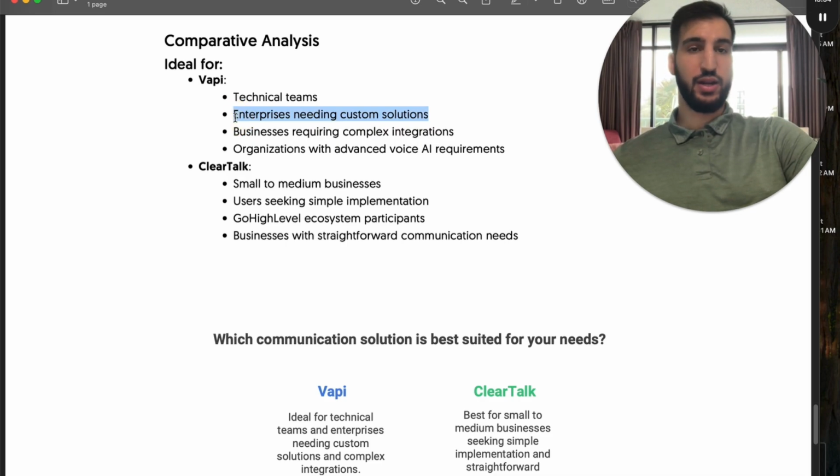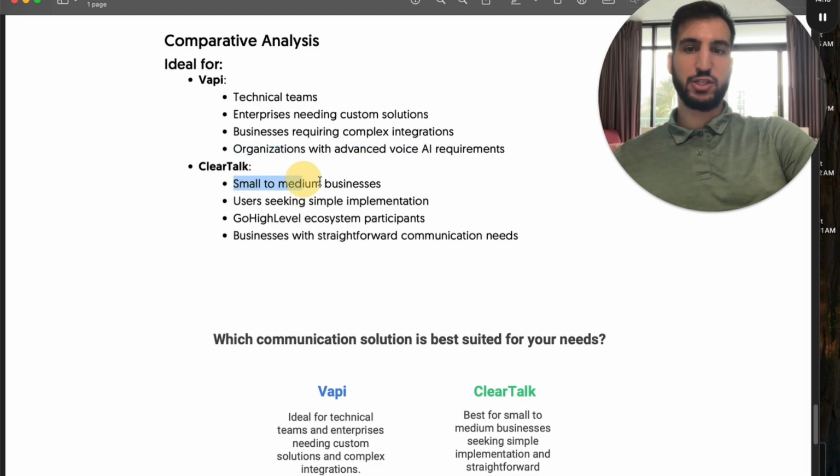This is meant for enterprise companies, real large companies who have a lot of people they need to call. They need a lot of phone calls. They need a real system, right? And they need it in their CRM. They can't use anything else because it'll mess up their own current SOPs. They need it built out in theirs. This is more meant for, as I said, super complex integrations and organizations with advanced requirements.